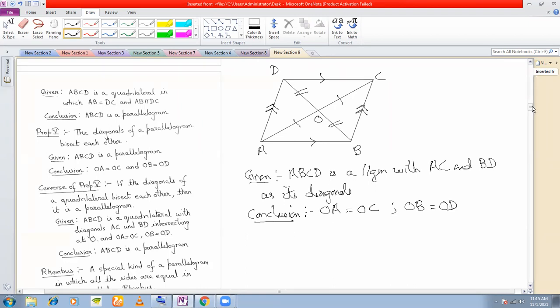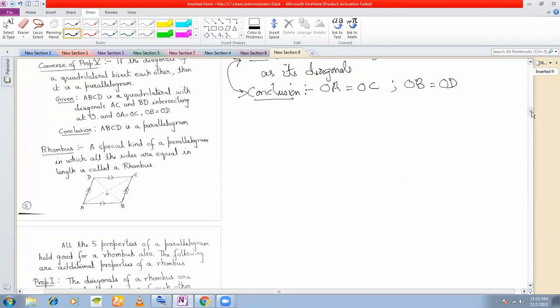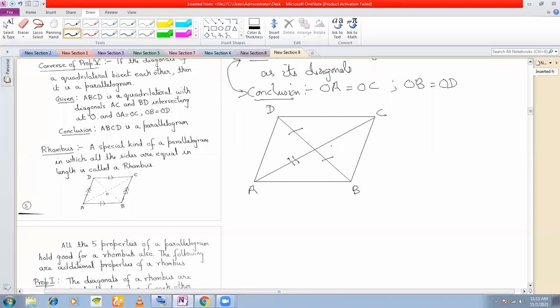Now the converse of this property. Converse means just the reverse of this. Now the conclusion becomes your given, and the given becomes your conclusion. The converse of this property is: ABCD is any quadrilateral in which the diagonals bisect each other. I don't know whether this is a parallelogram or not, but I give you that ABCD is a quadrilateral in which the diagonals bisect each other.